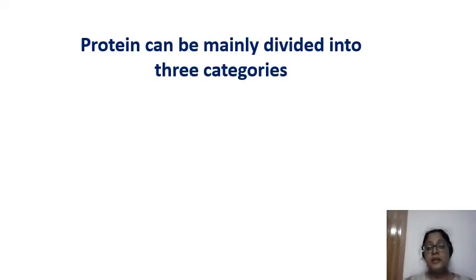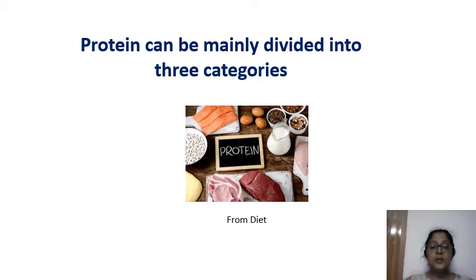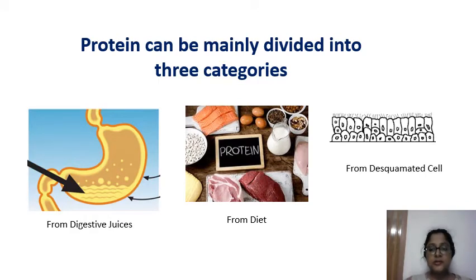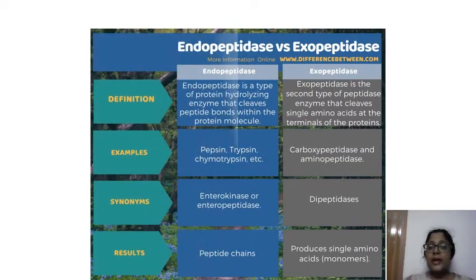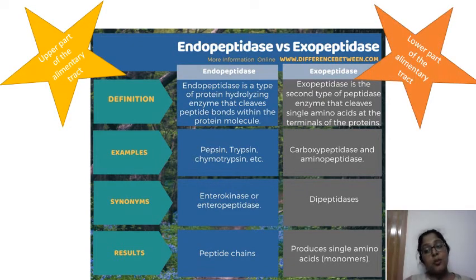Protein can be mainly divided into three categories. That means we get protein from diet, from digestive juices and also from desquamated cells. We get protein digestion from the upper part of the alimentary tract, named endopeptidase, and from the lower part of the alimentary tract it is known as the exopeptidase.